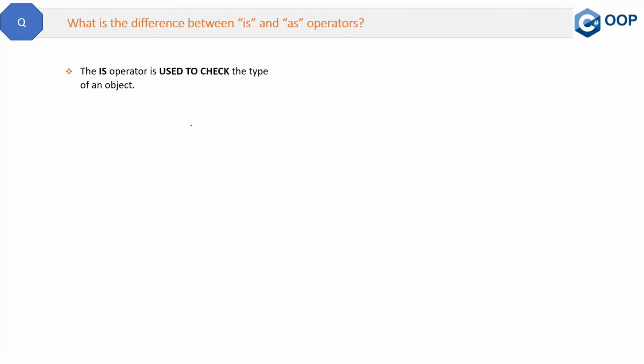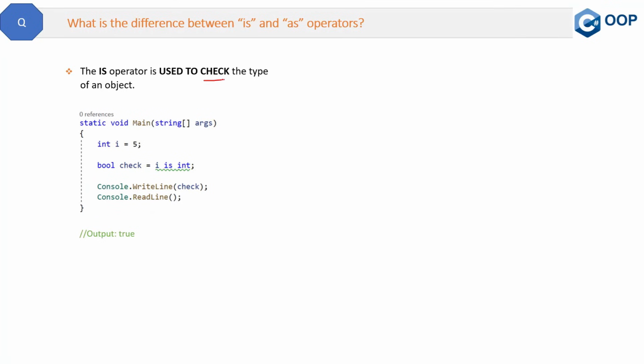First of all, we will talk about the is operator. The is operator is used to check the type of an object. Let me show you the code. Here you can see we have an integer I. In the next line, this check variable is checking whether this I is of type integer or not. So this check will be either true or false.